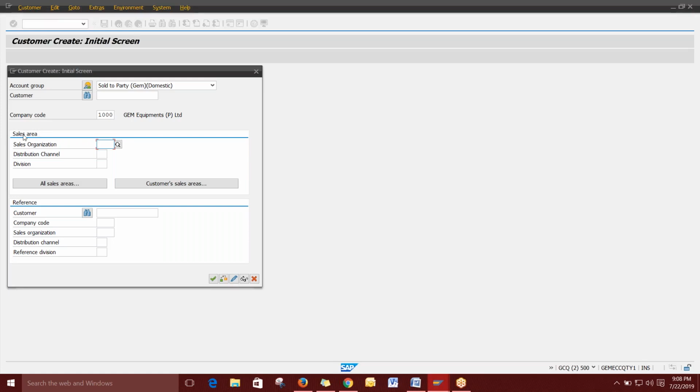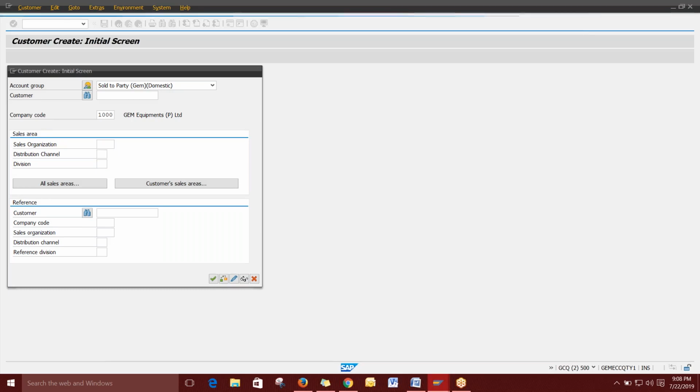You can see the tab, right? Yes. So the sales area consists of sales organization, distribution channel, and division. If we map all these three with different combinations, the sales area will be different. That means activated. Clear? Yes.